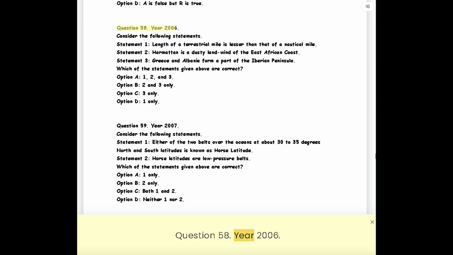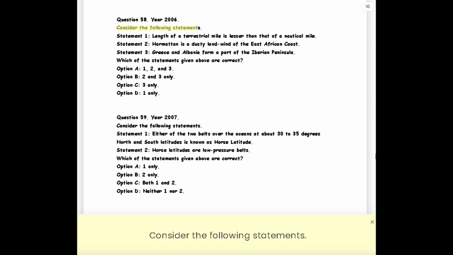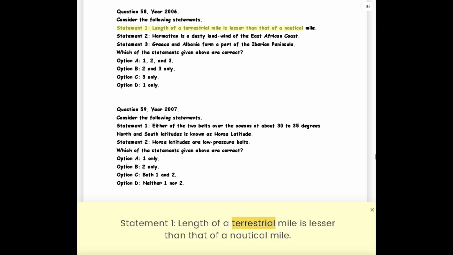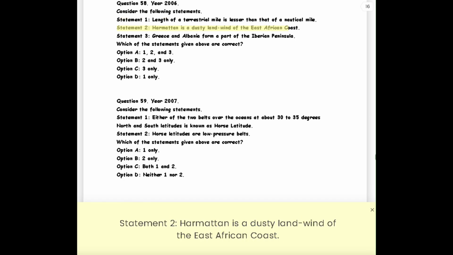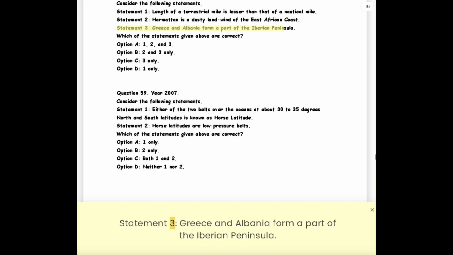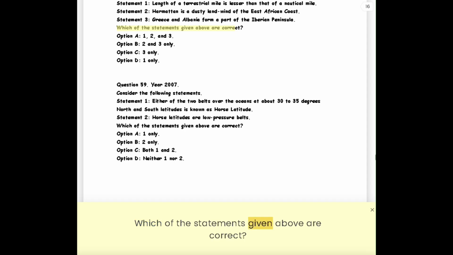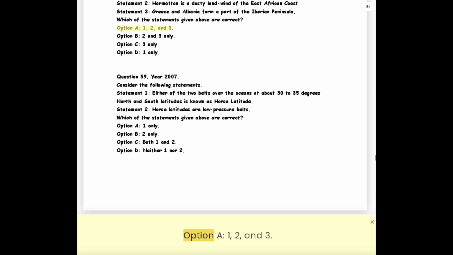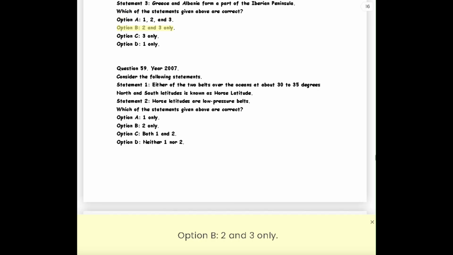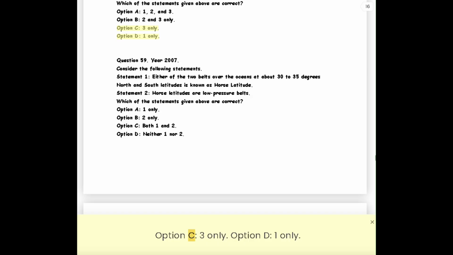Question 58. Year 2006. Consider the following statements. Statement 1. Length of a terrestrial mile is lesser than that of a nautical mile. Statement 2. Harmattan is a dusty landwind of the East African coast. Statement 3. Greece and Albania form a part of the Iberian Peninsula. Which of the statements given above are correct? Option A. 1, 2, and 3. Option B. 2 and 3 only. Option C. 3 only. Option D. 1 only.